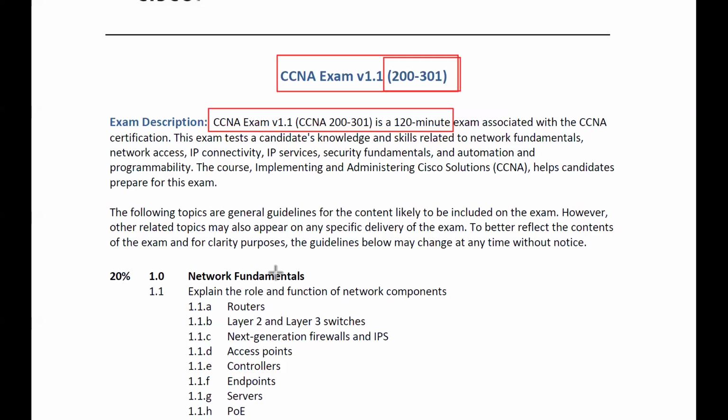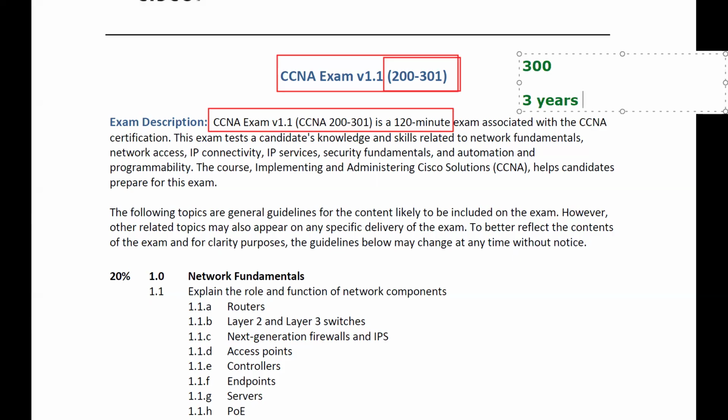So let's say after doing this, you want to write the exam. It is going to be a 120-minute exam. Duration is 2 hours. Plus, the cost of the examination is going to be $300, right? $300 plus taxes, that is, GST. After that, the duration of the examination we have seen, 2 hours, and validity. Let's say you have cleared the exam. Once you have cleared the exam, validity is going to be 3 years.